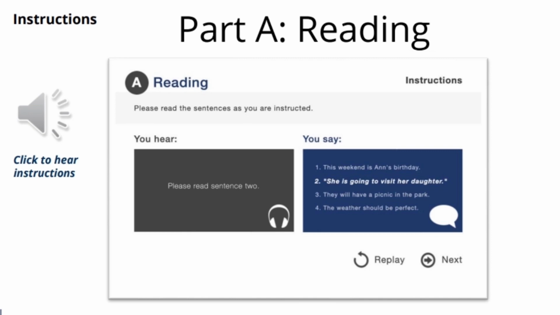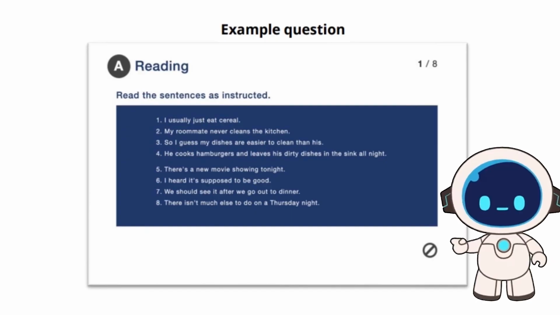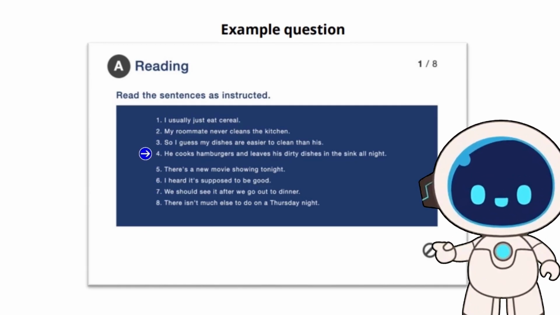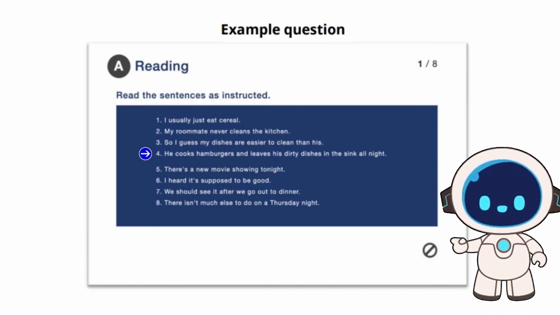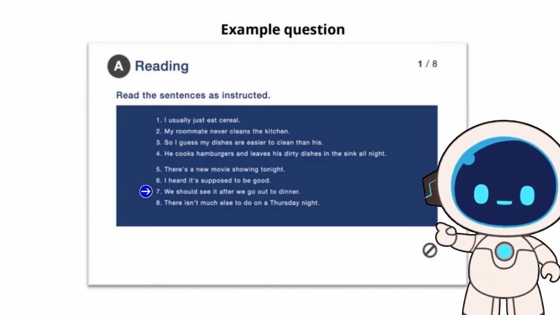In this section, you will see 8 sentences on your screen, and an automated machine, or you can call it bot, will ask you to read the sentence randomly. For example, the bot will say, please read sentence number 4, and you will read sentence 4 displayed on your screen. Then the bot will say, now read sentence number 7, and you will proceed with sentence 7 and so on.